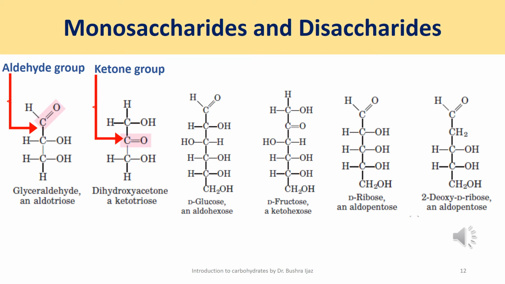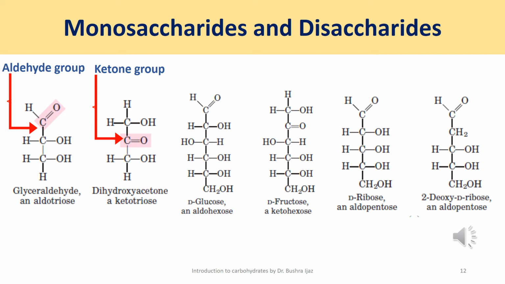Now, there are aldoses and ketoses of each of these chain lengths: aldotetroses and ketotetroses, aldopentoses, ketopentoses, and so on. Now, the hexoses, which include the aldohexose D-glucose and the ketohexose D-fructose, are the most common monosaccharides in nature.